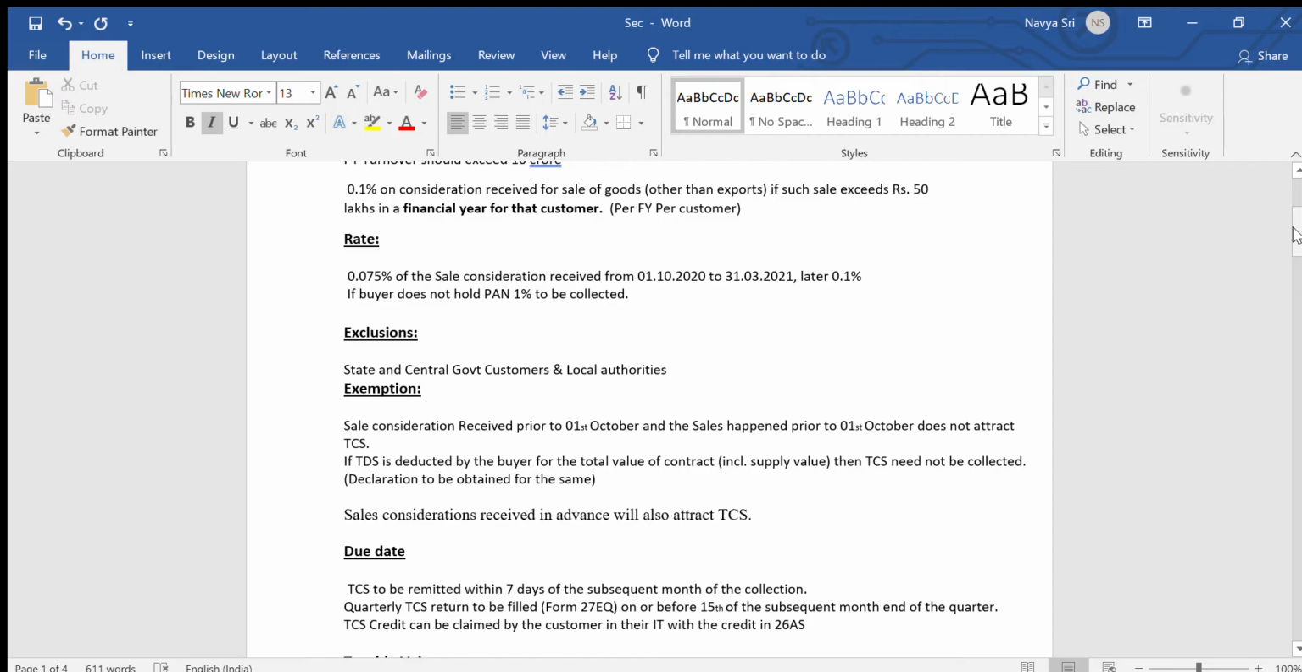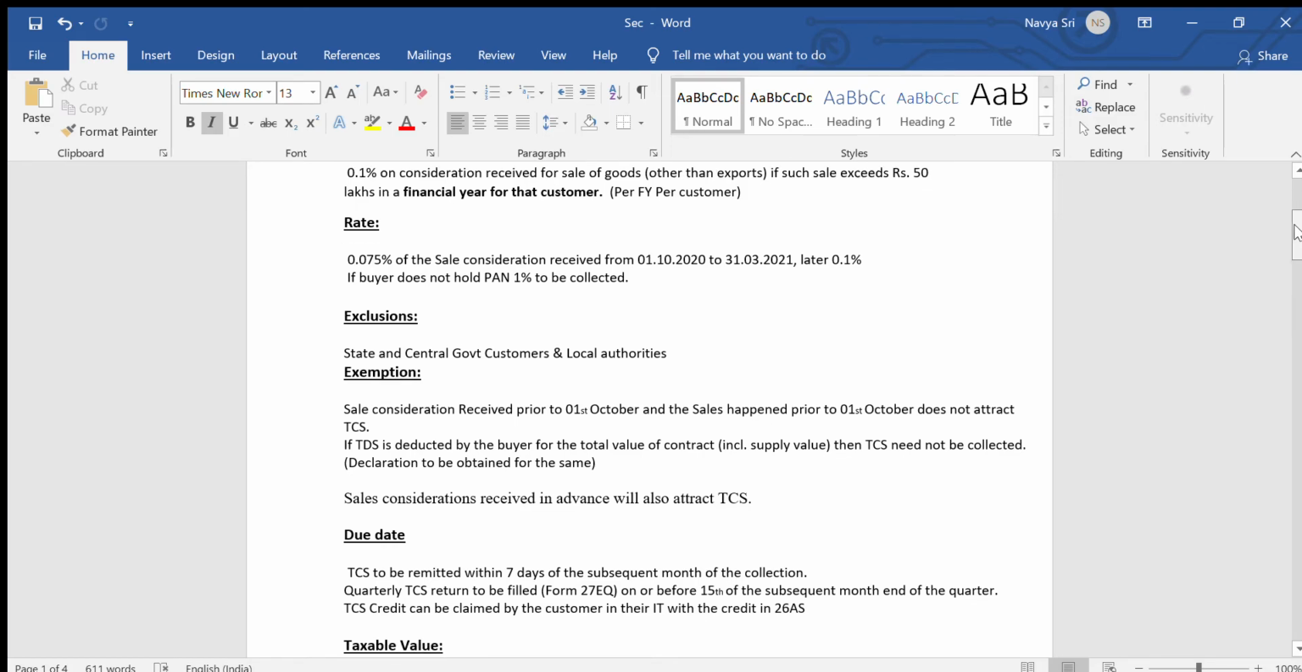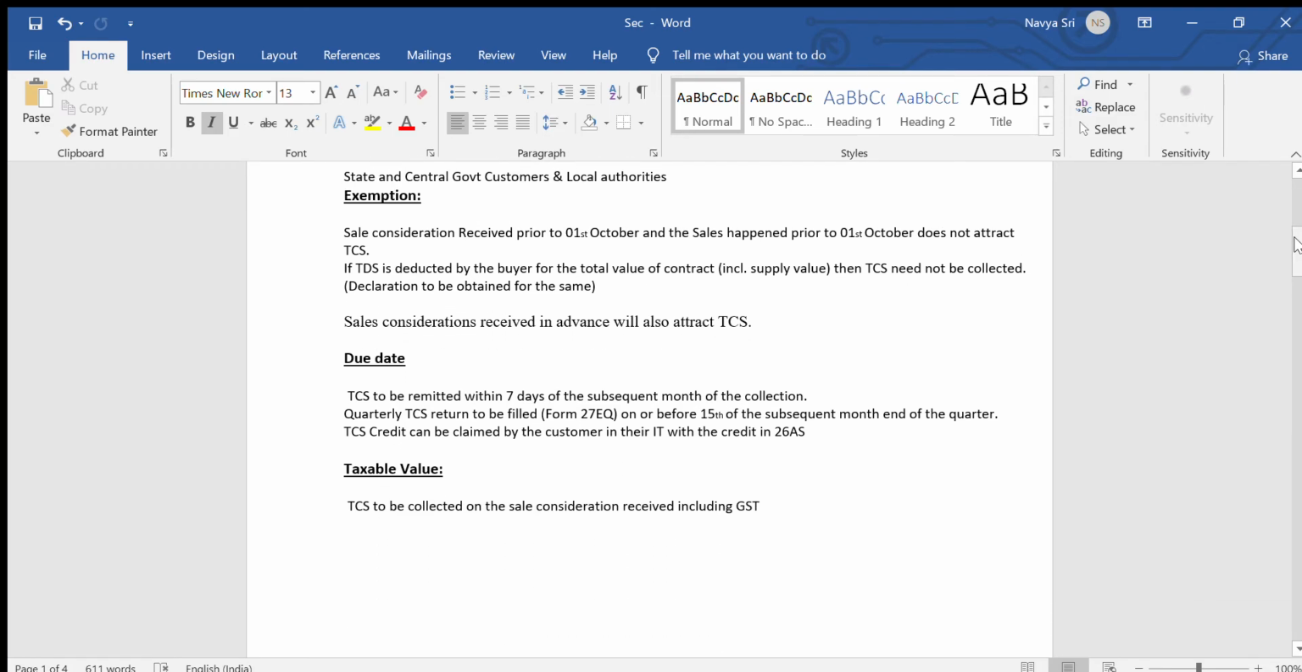But for those transactions, if the sale consideration is received after 30th September, that is from 1st October, then TCS is applicable. If the sale consideration is received before 30th September, then TCS is not applicable. TCS is applicable even for advance receipt. And as I said, you need to file the quarterly return. It should be done in form 27EQ, and the certificates will be issued in form 27D.